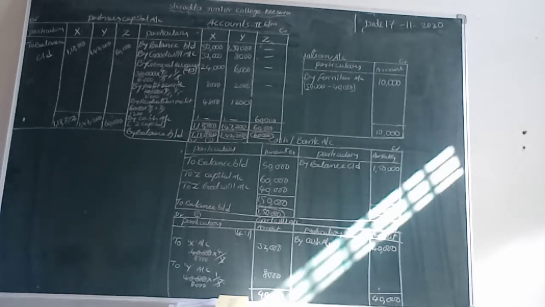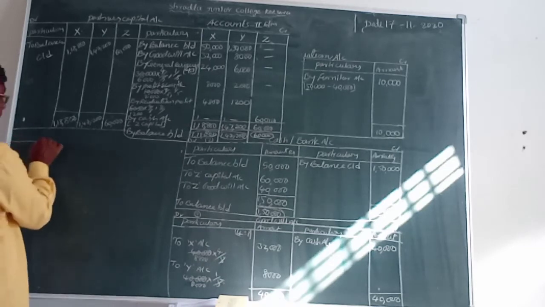Okay, now we are going to finally prepare the balance sheet.